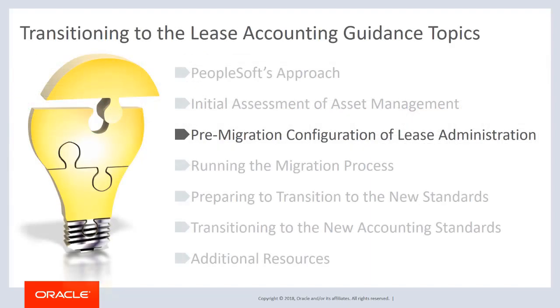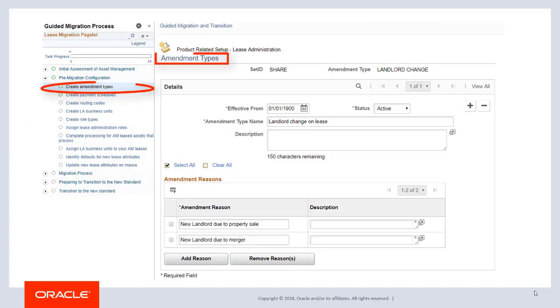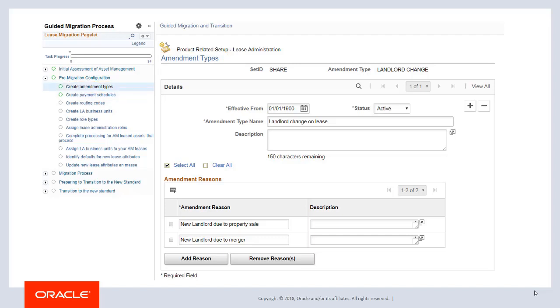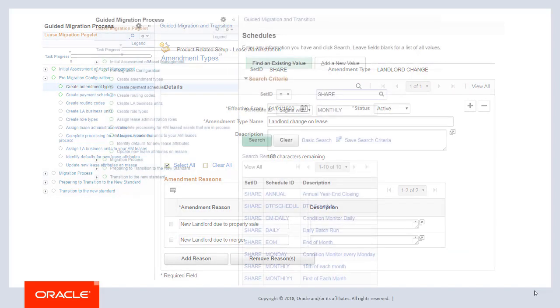The second section of the activity guide is to configure LA to work with AM leases. This applies to AM customers who are implementing shared product functionality with lease administration. In this section, you'll prepare LA for the migration of AM leases. Use the Amendment Types page to create amendment types for use in LA. LA uses amendment processing to track changes to a lease after lease activation. When you create an amendment, you first select an amendment type and an amendment reason code.